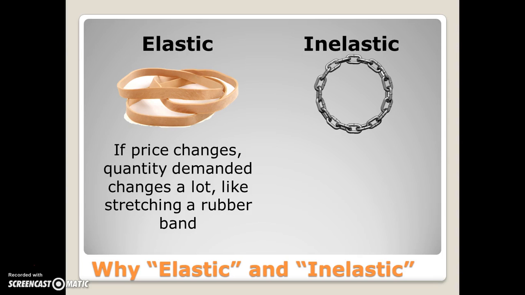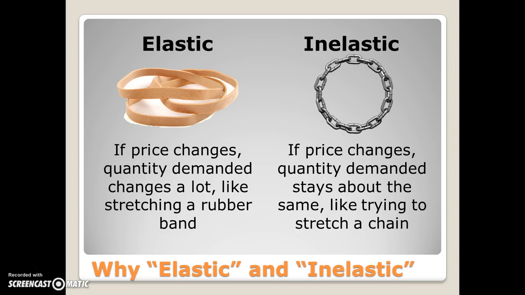And if something gets more expensive, quantity demanded goes way down. Inelastic demand, on the other hand, says that if price changes, quantity demanded stays about the same, like trying to stretch a metal chain. It's just not going to move very much. So if the price goes up, people buy still about the same amount, or if price goes down, people buy about the same amount.